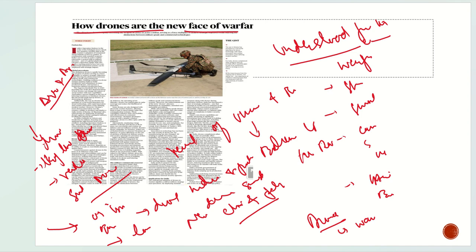We need to compete. We don't need to compete with Pakistan in technology, but we have to compete with China to counter Pakistan, because Pakistan is not going to be alone there. They are not going to depend on their own technology. They are going to depend on Chinese technology. So keeping that in mind, we have to compete with China if we are ever going to compete with Pakistan. This China-Pakistan nexus is a reality. So drones are the reality. It is the new phase of warfare, and we have to lead this, and we have to learn from the examples of different countries about what is happening right now.